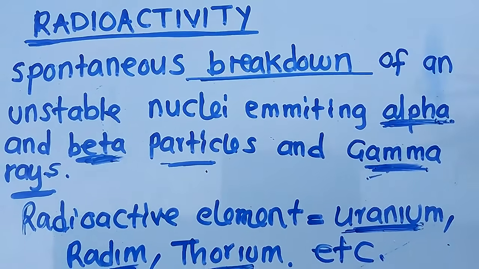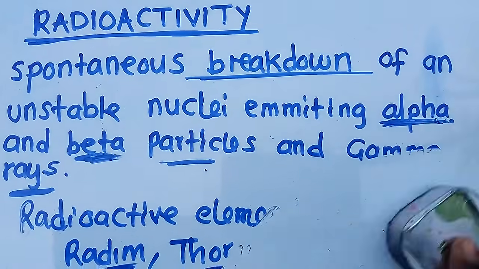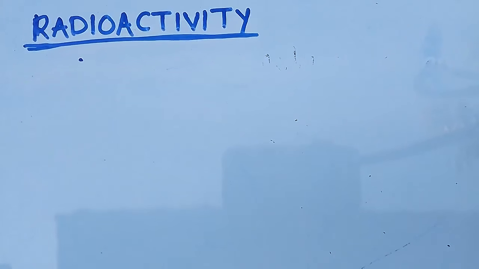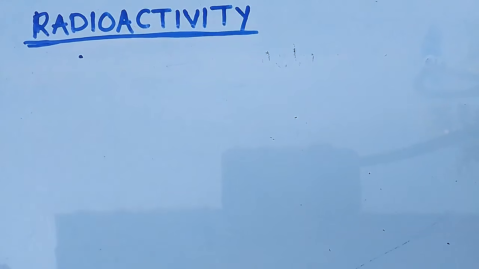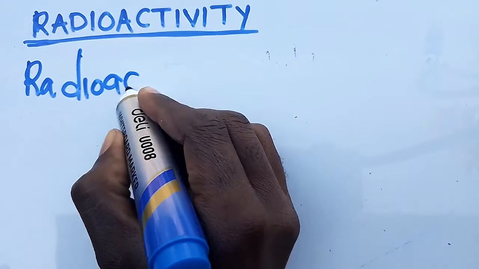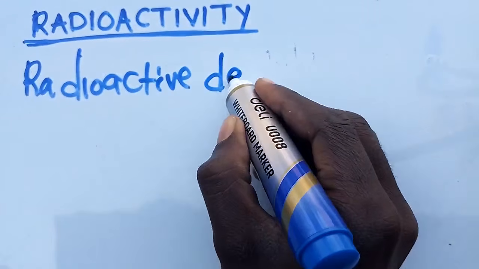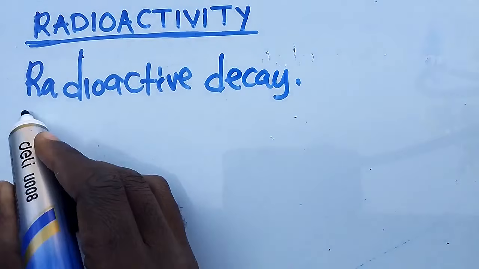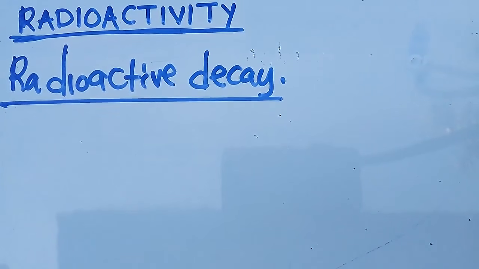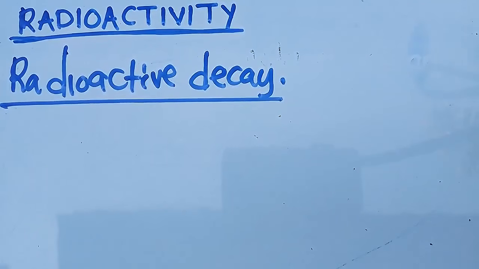So let us now go to the other part. We are still under radioactivity. There is also another part which we call radioactive decay. Let us talk about radioactive decay. Radioactive decay shows the changes that happen when an element emits an alpha particle, a beta particle, or a gamma ray.